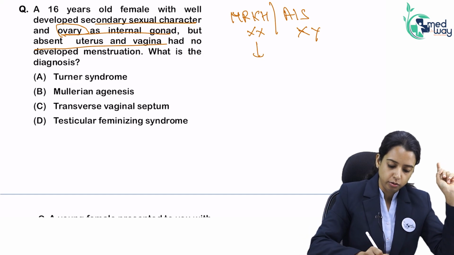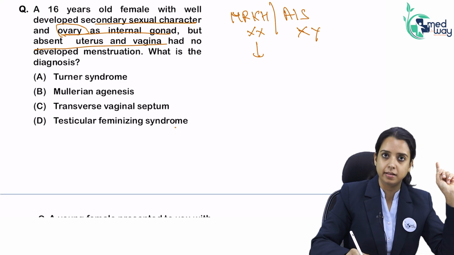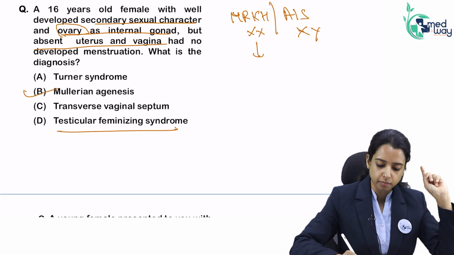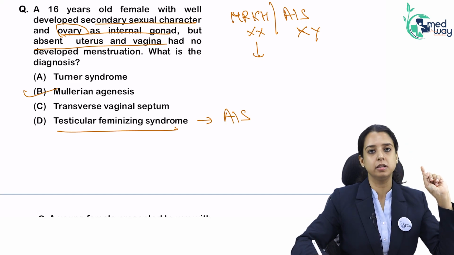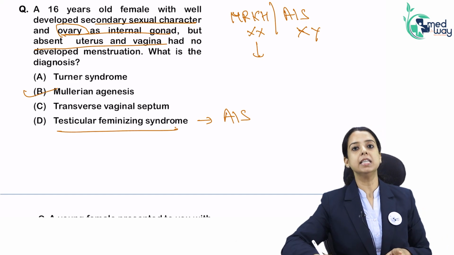So what am I talking about? Turner syndrome, Mullerian agenesis, transverse vaginal septum, testicular feminization syndrome. Mullerian agenesis. What is testicular feminization syndrome? Another name for androgen insensitivity syndrome, meaning the testes have got feminized just because there is insensitivity.